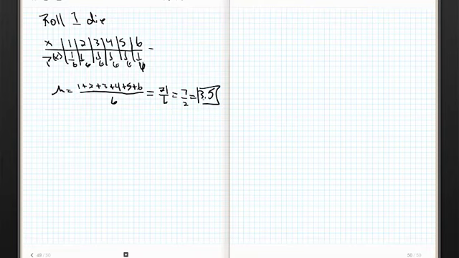Now sometimes I get students and they're like, wait a sec, how can you have an average that isn't even rollable? In other words, it's impossible to roll a 3.5 with one die. It's not like if it lands on its edge and it sticks there, if it falls in a pile of sand and it sticks on its edge, that you've rolled a 3.5. You've either rolled a 3 or a 4. But think about that. We're not afraid of that. Averages work out that way all the time.